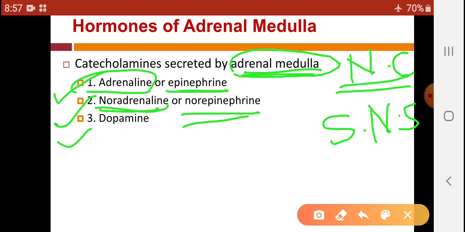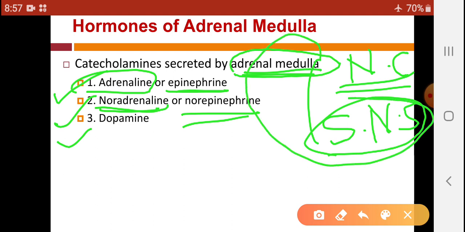So these are also the neurotransmitters which are secreted from the sympathetic nervous system, as both of these are developed from neural crest.